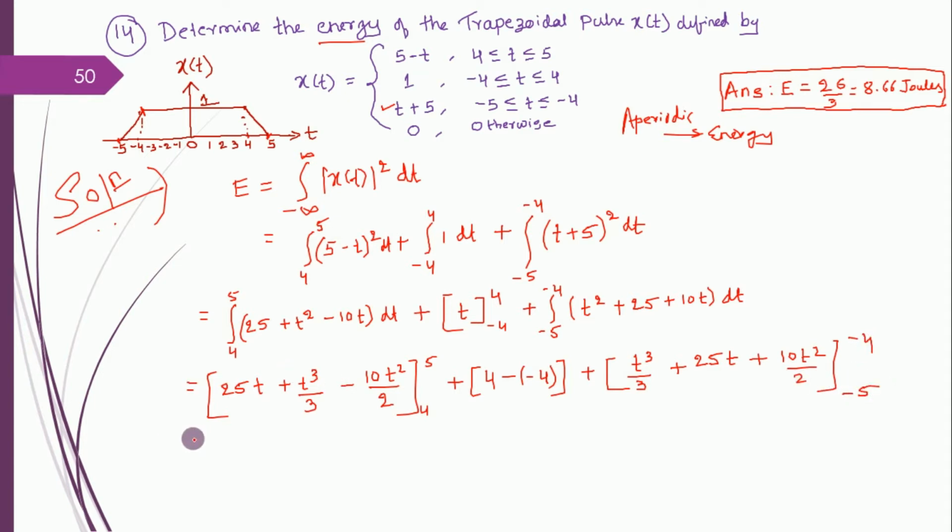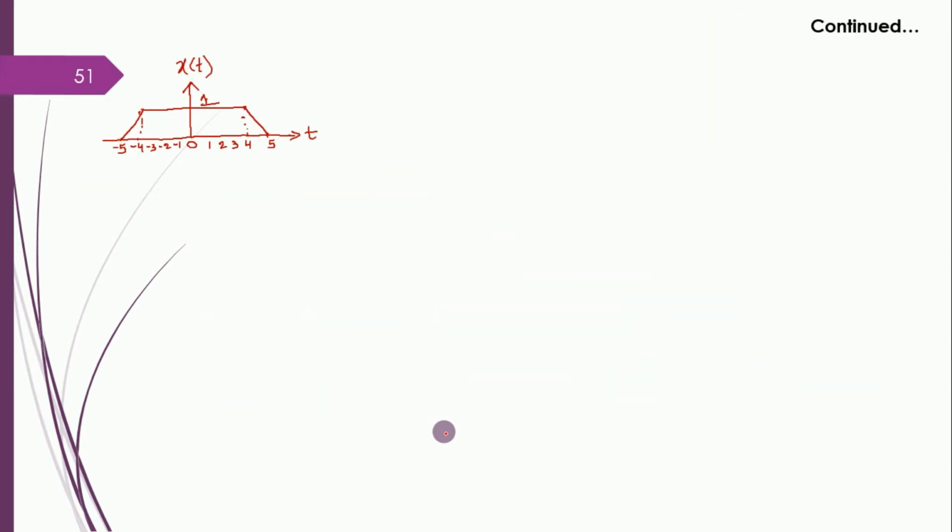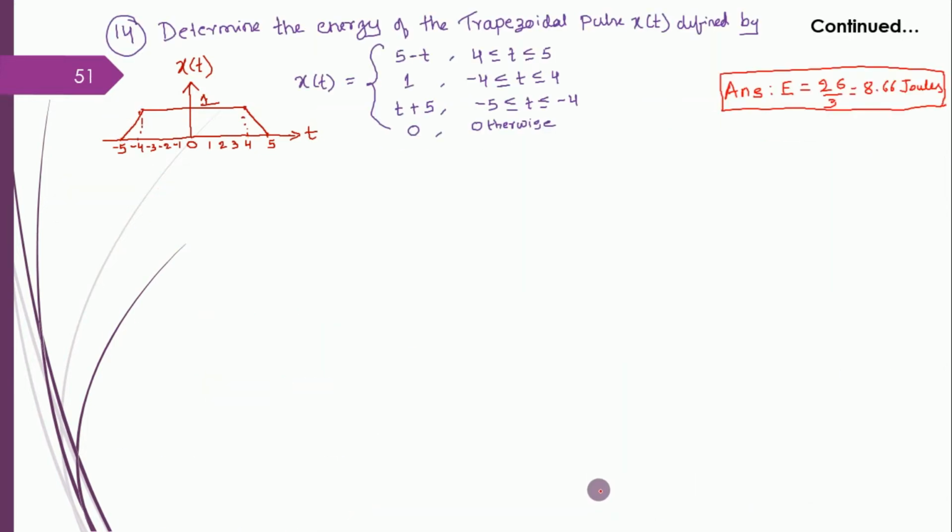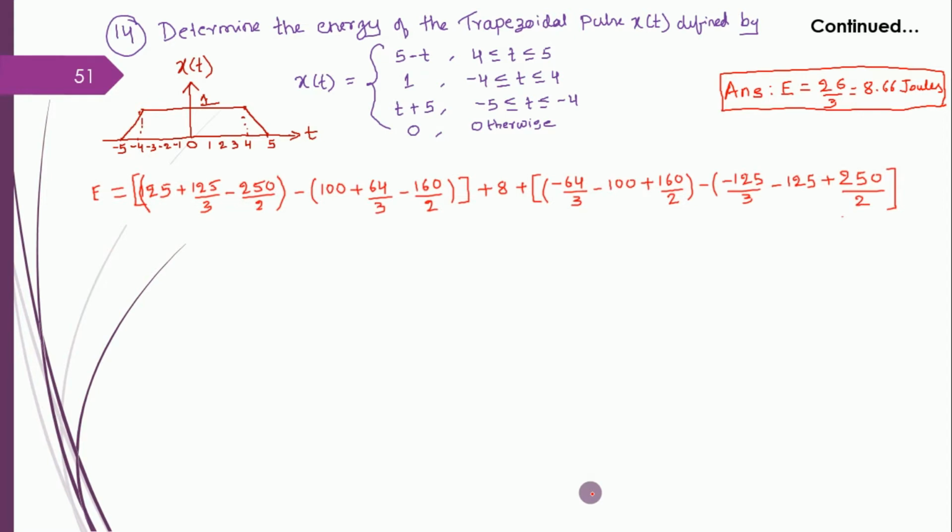Okay, so now we have to proceed with the values given. This one I'll take in the next slide. So this is the question continued. I have written it here in order to save time, because otherwise I would have to go on writing each and every step. So 25 as it is, there was no t there.